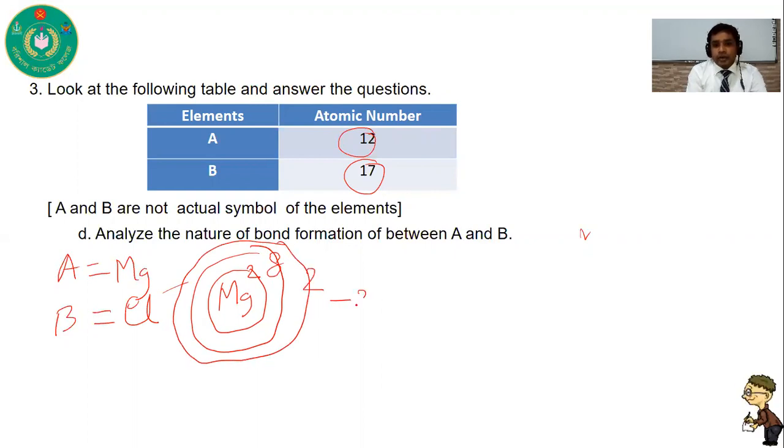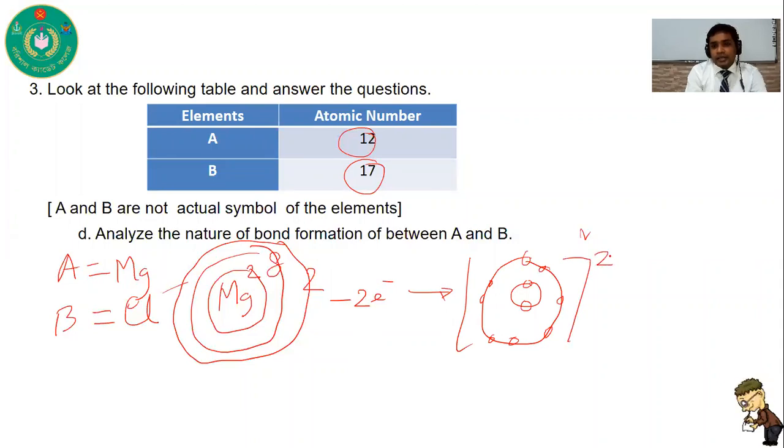So it can donate 2 electrons. When it donates 2 electrons, it forms magnesium 2+. So in the first shell there are 2 electrons, and in the second shell there are 8 electrons. It forms a cation, that means Mg2+.